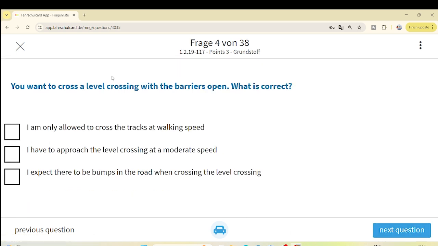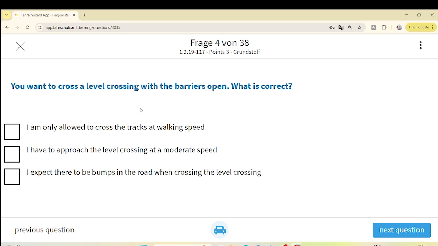Our next question is, you want to cross a level crossing with the barriers open. The barriers are open on the level crossing. What is correct? Just keep in mind that the barrier can close while you start to pass this level crossing. We have already discussed the topic of crossing a level crossing in detail in our old videos, but now the question is, you want to cross a level crossing with the barriers open.